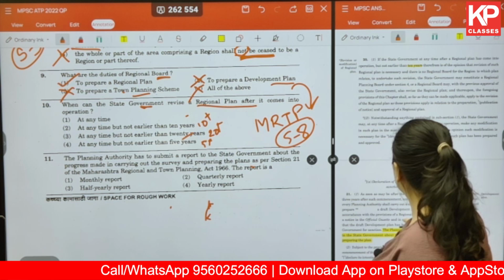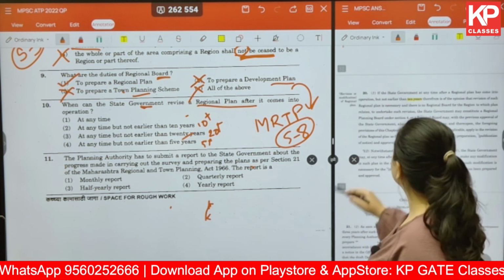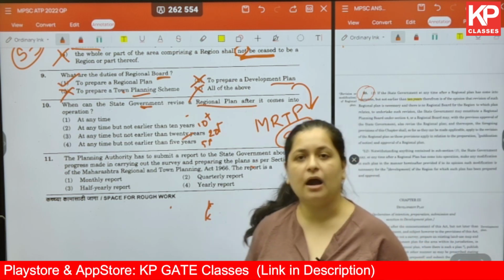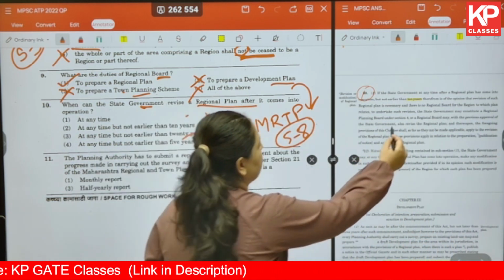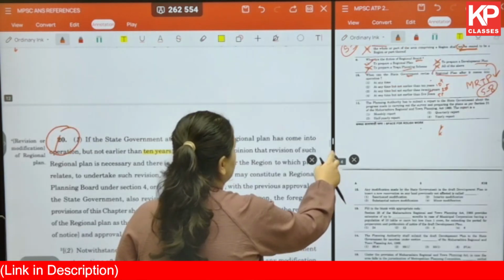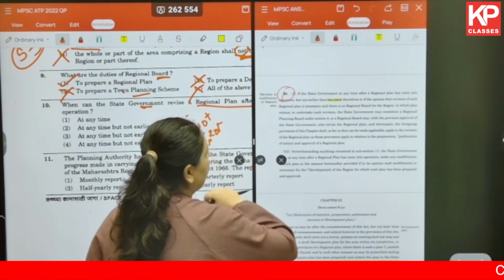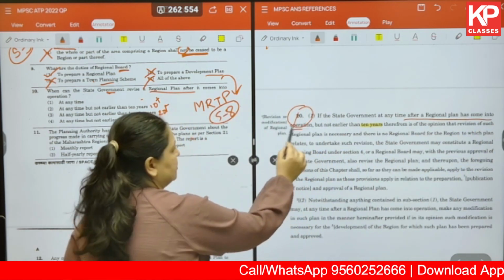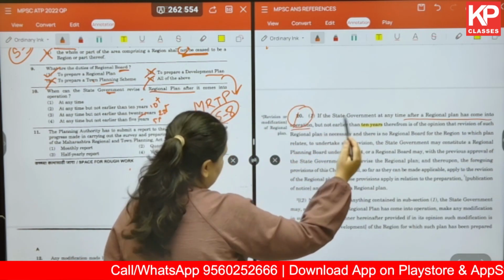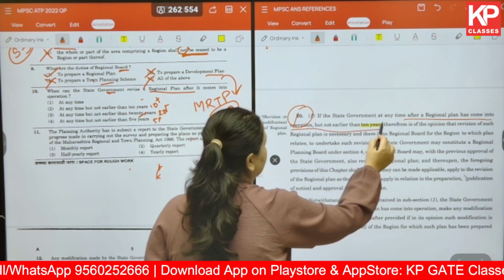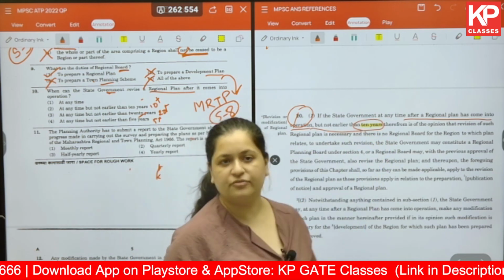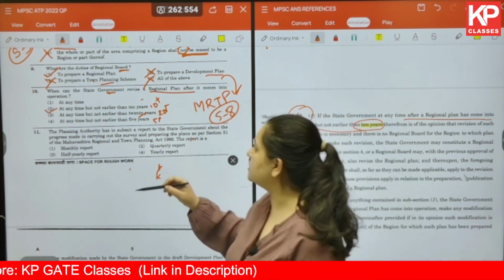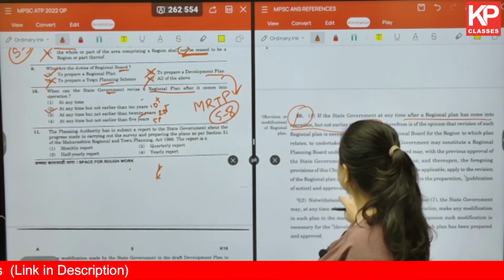So this is mentioned in section 20 of your MRTP Act. Okay, what does it say? A state government at any time after a regional plan comes into operation can revise it, but not earlier than 10 years. So the answer for us is option number 2. Again, a very direct question being asked from your MRTP Act.